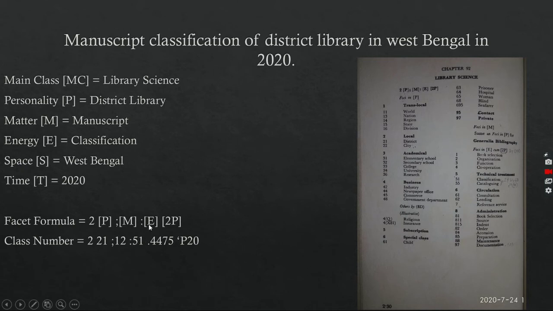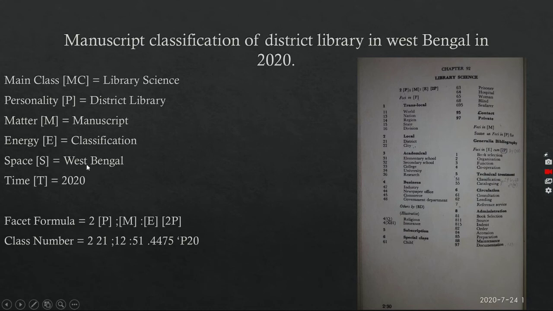Now we have to find out the notation of energy. Our energy is classification. There is a list of energy isolates. From there we have to find out the notation of classification. Here you can see that the notation of classification is 5-1. That's why I have written here 5-1. After that I have given a dot and written the notation of the space isolate.